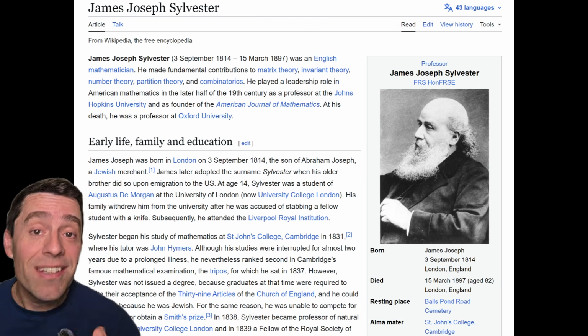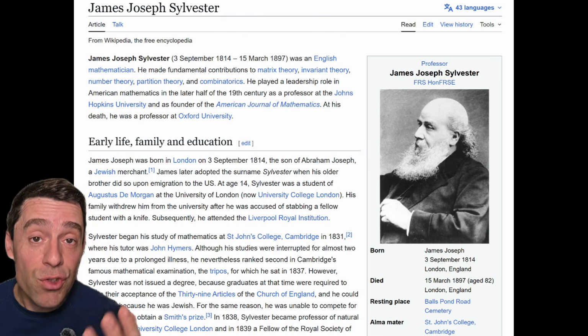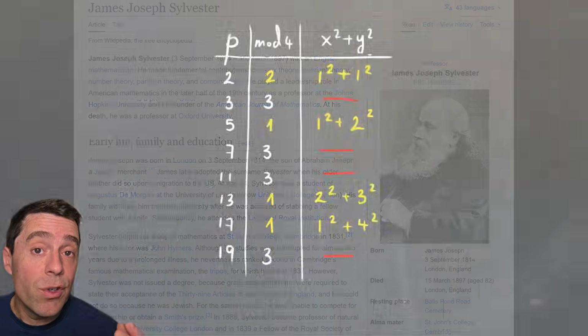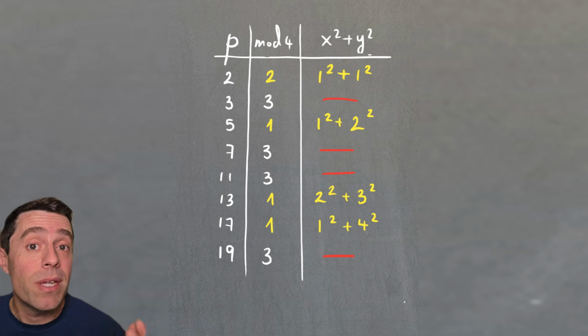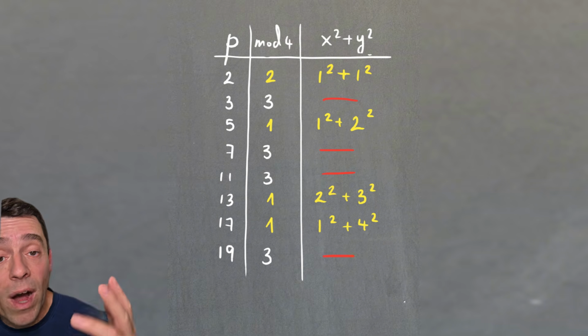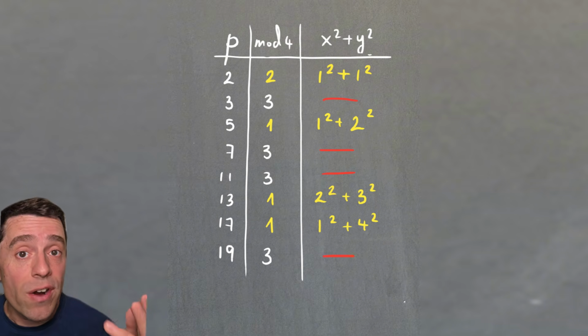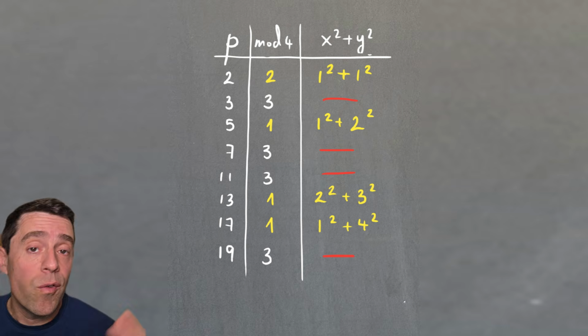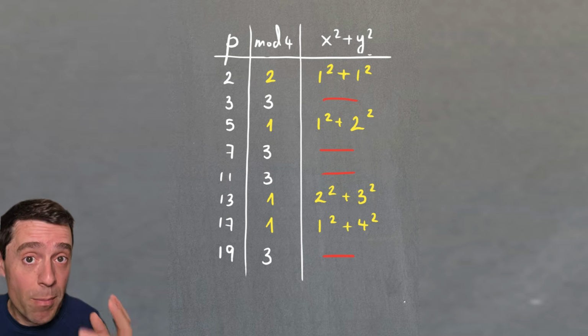However, you can see that the proof of this conjecture is really sophisticated. If you try to decide what odd primes can be written as a sum of two squares, then the pattern is sort of clear once you write it down. Those primes that are 1 mod 4 can be written as a sum of two squares, and those primes that are 3 modulo 4 cannot be written as a sum of two squares, and this is something that Fermat proved.